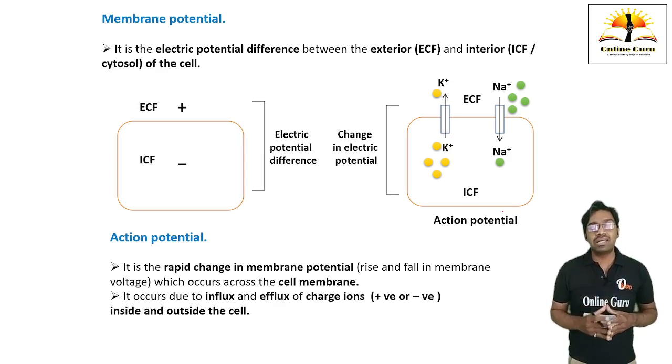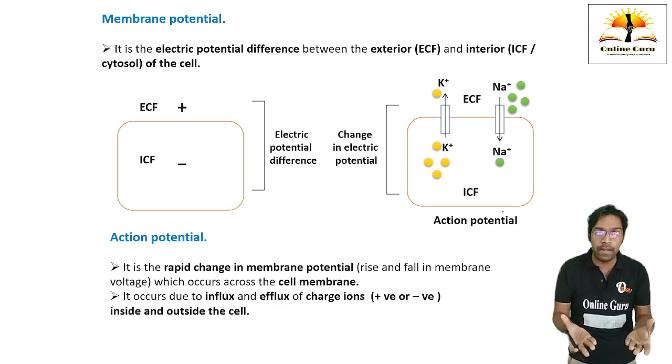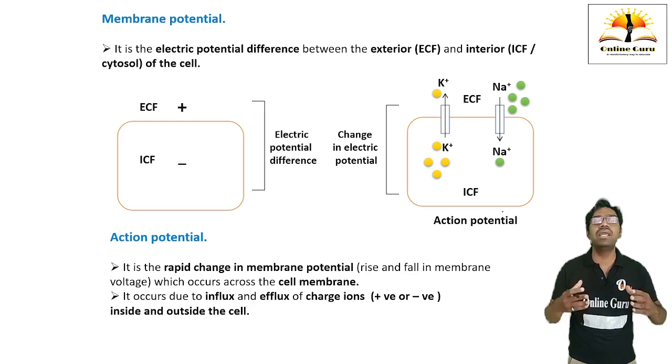Then we are going to discuss the action potential. What is action potential? Action means क्रिया and potential means सामर्थ्य. कोई भी क्रिया करने के लिए हमें कुछ सामर्थ्य होने की आवश्यकता होती है. अगर हमें कुछ सामर्थ्य नहीं है तो हम क्रिया भी नहीं कर सकते. To perform any action, we will require our ability. That ability is called potential.